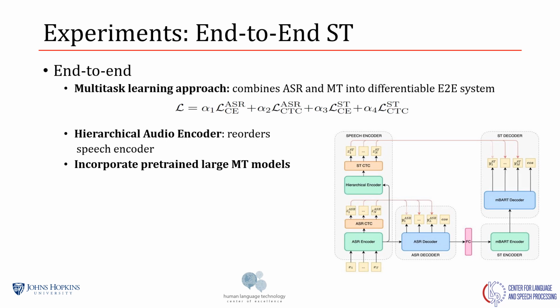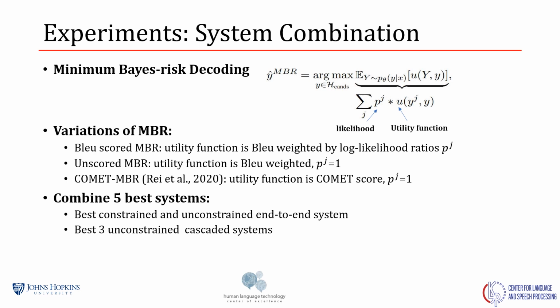One of the novel things we are introducing here in this system is the integration of the large pre-trained systems in the MT component of the ST system, as can be seen here from the figure, the mBART encoder and the mBART decoder. To combine the systems with different vocabularies, we propose to use minimum Bayes risk decoding on the hypothesis level, which basically selects the best hypothesis from the set using a utility function and the self-confidence, which here is encoded as log likelihood p to the p superscript j.